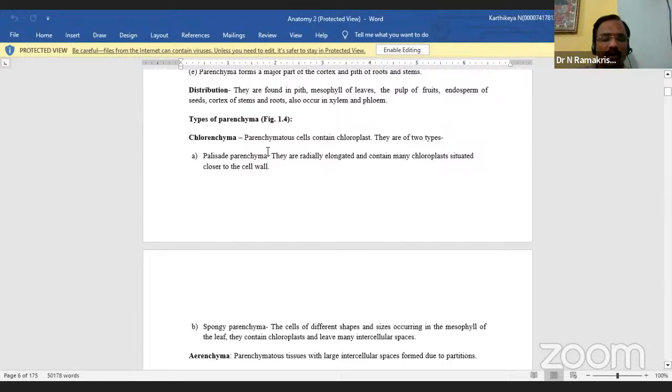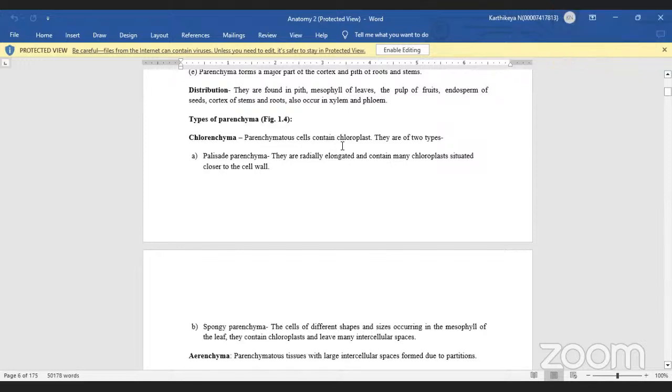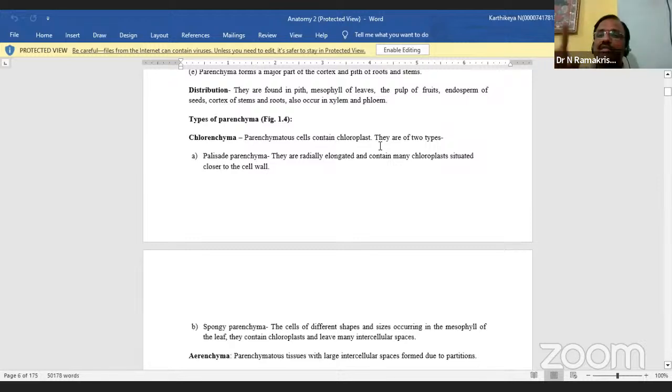What is the meaning of chlorenchyma? Parenchyma cells which contain chloroplast are called chlorenchyma. This belongs to simple tissues. Is it okay now?